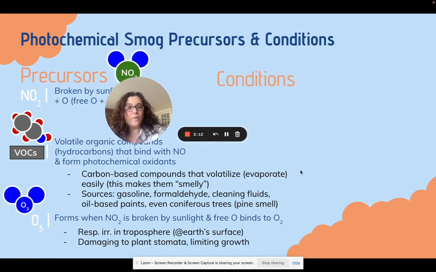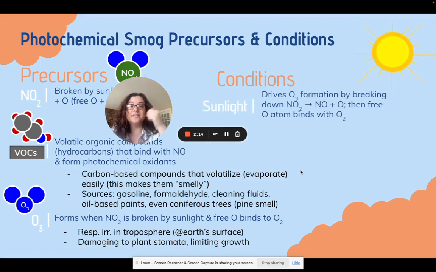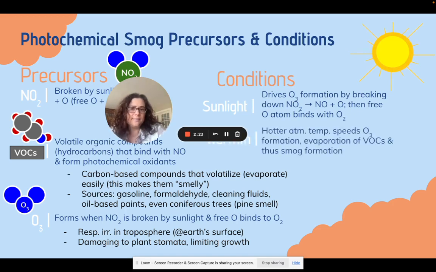So if we're thinking about the conditions that form this, sunlight is huge because sunlight is going to drive that ozone formation. It is what breaks down the NO2 to get that free oxygen. Without sunlight, it doesn't break down. Warmth is also a condition. The hotter the atmosphere is, the more chance we have of forming those O3s, and more evaporation of VOCs. We have a higher formation of smog.